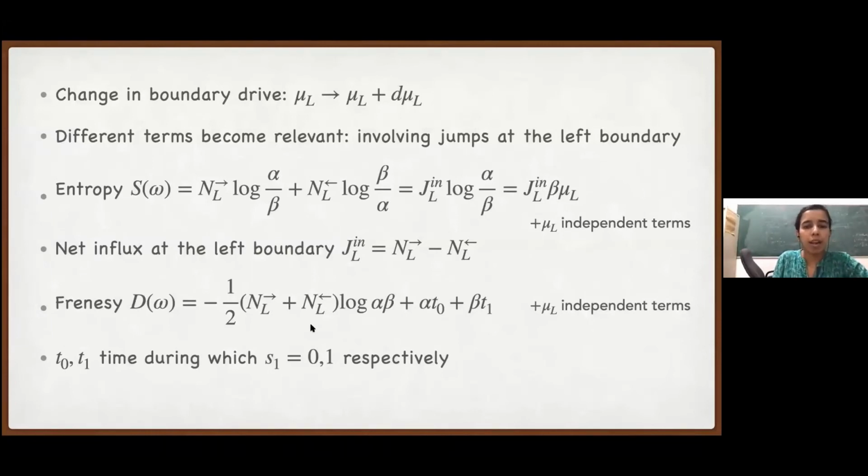Okay, now we have to look at again transitions which involve alpha and beta. Yes, Unnati? In that current, there won't be contribution from the bulk part. Which current? This one. J_L in, this is just whatever number of particles have come in and whatever particles have left. But there will be particle current due to the dynamics of individual particles at the bulk also, right? Sure. Yes. Then why are those contributions not appearing in this J?